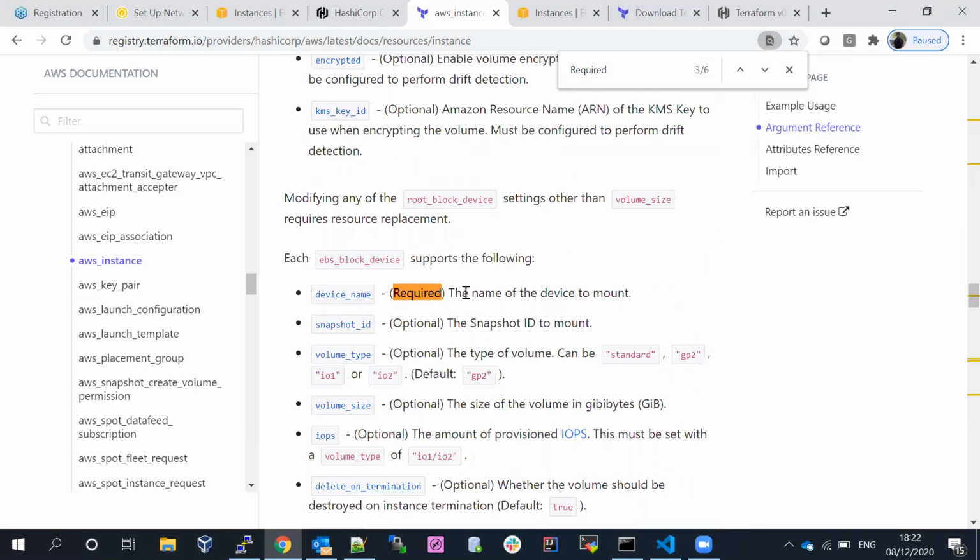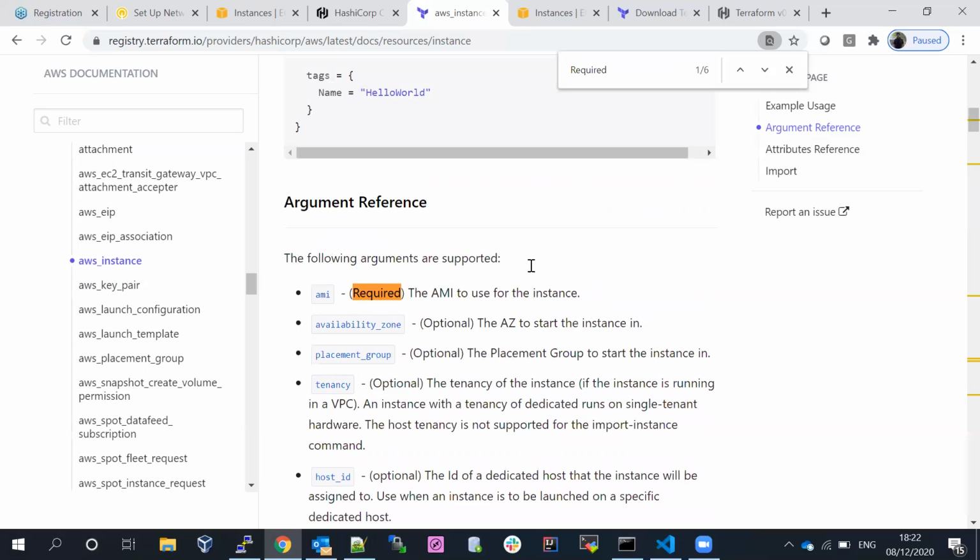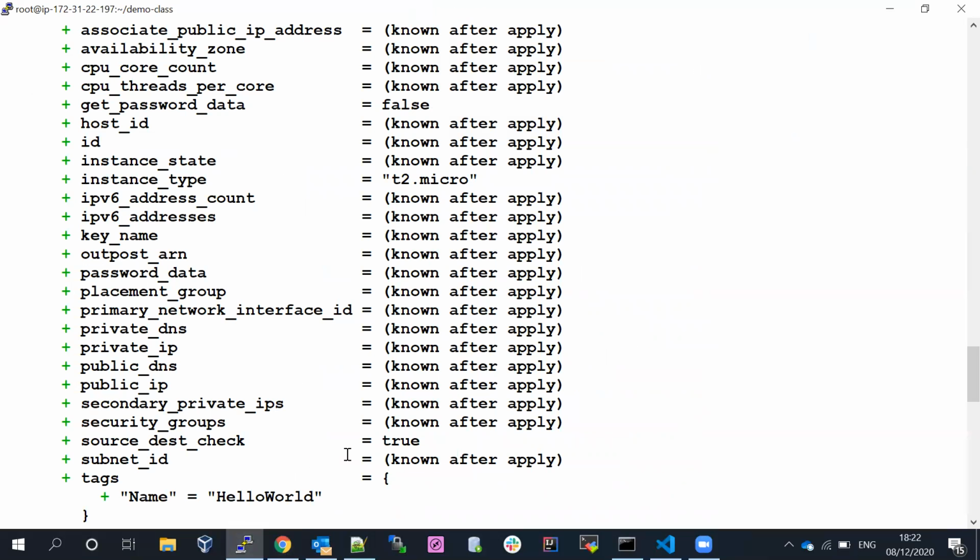If device name is there, we can keep it if we want, otherwise it will pick up the default. Basically, if you want to go with an extra volume, we have to specify the device name. I don't want extra; I want to go with the default one. We have to specify all the required fields. By default, the AMI has the root volume, which is sufficient. If you want an extra volume, in such cases we have to pass that. We'll talk about it a little later.